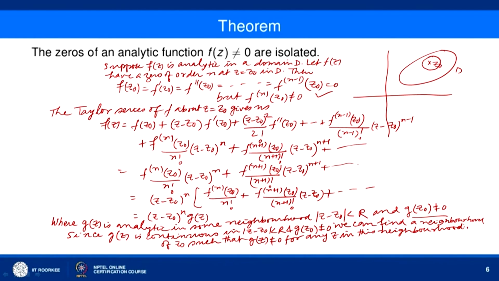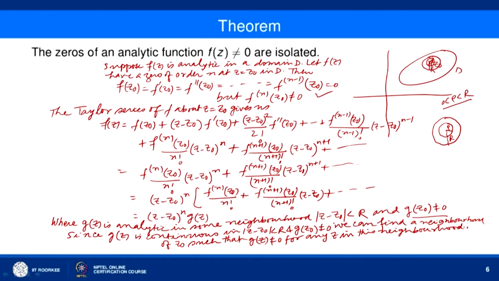By continuity, we can find a neighborhood of this z₀ in which, let us take its radius to be rho, so 0 < rho < r. Earlier the radius was r, now we can get rho like this. This is z₀, this is radius rho and this is r. So we can get a neighborhood of z₀ of radius rho, such that 0 < rho < r and g(z) is not equal to 0 for any z in this region, |z − z₀| < rho.